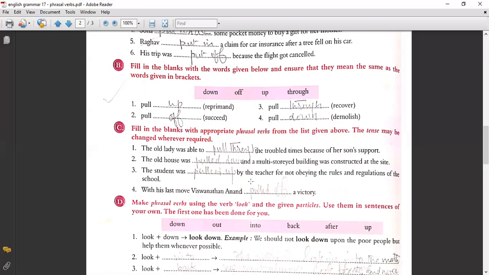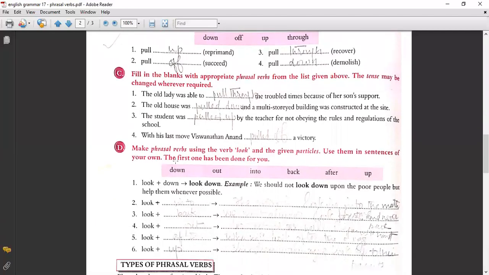The student was pulled up by the teacher for not obeying the rules and regulations of the school. With his last move, Vishwanath Anand pulled off a victory.